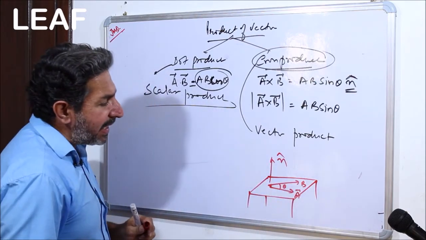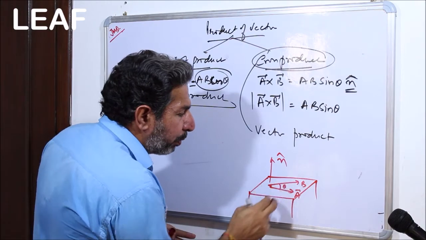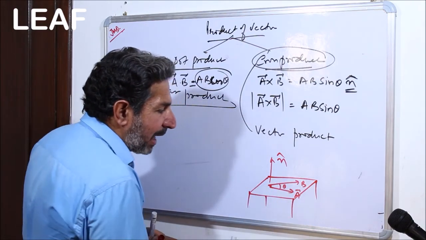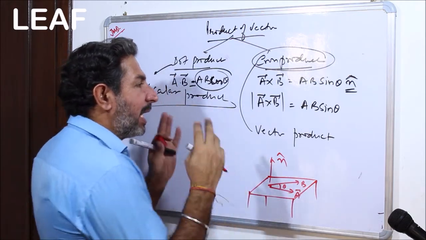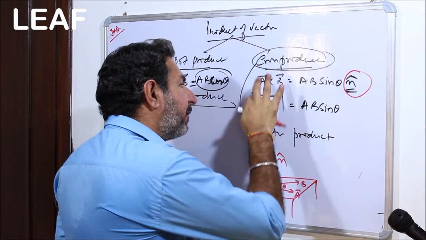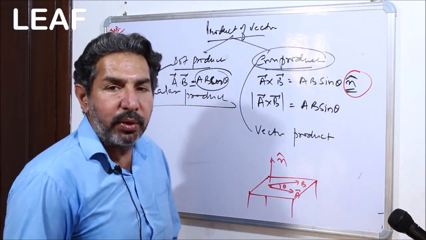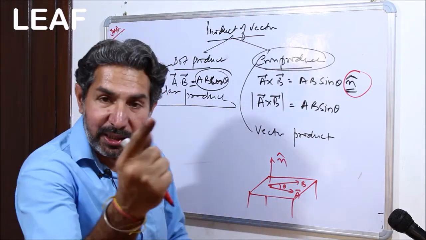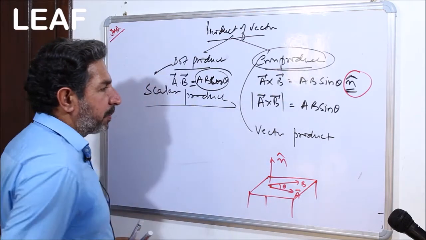So n cap is a vector perpendicular to the plane in which both A and B are present, and this is going to be the direction of the cross product. So if you are supposed to find a unit vector which is perpendicular to both A and B, you can use this logic directly to get the result. Okay, so this is the dot product, this is the cross product. Fine.